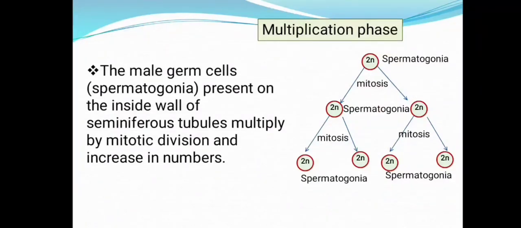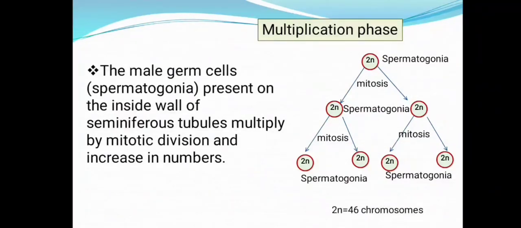So now you can see the diploid spermatogonia which undergo mitosis to produce additional spermatogonial cells. You can say one cell which is undergoing mitosis produces two cells. Those two cells again undergo mitotic cell division, and each results in two more additional cells. This is how an additional number of spermatogonial cells are formed after mitotic cell divisions in the spermatogonial cells. So this is the multiplication phase.